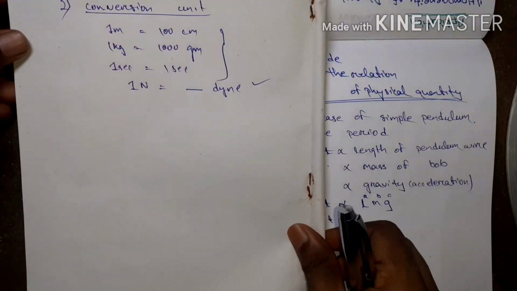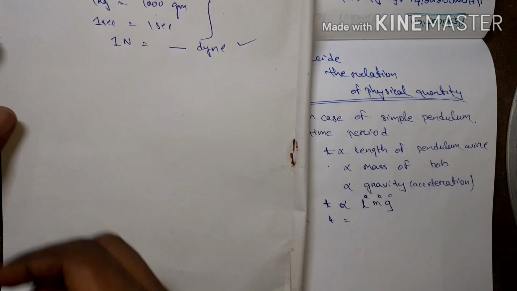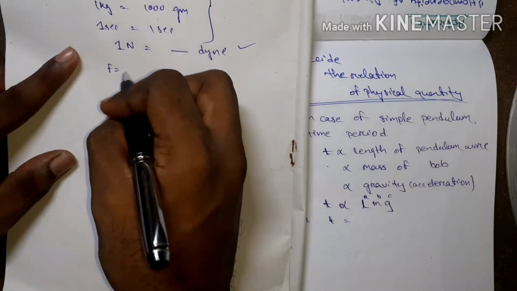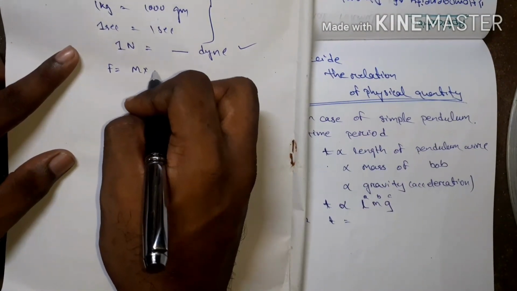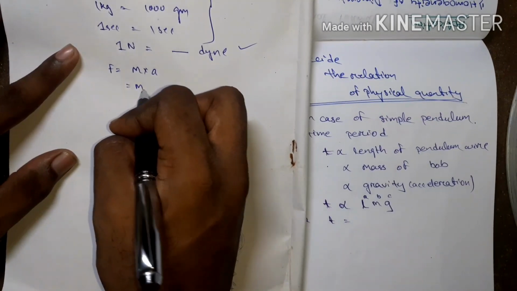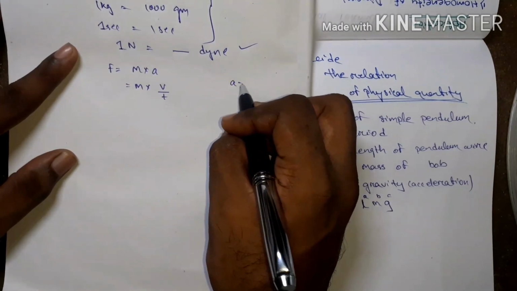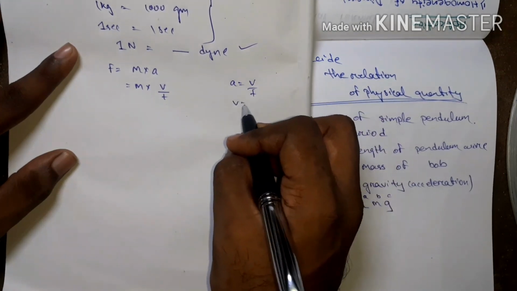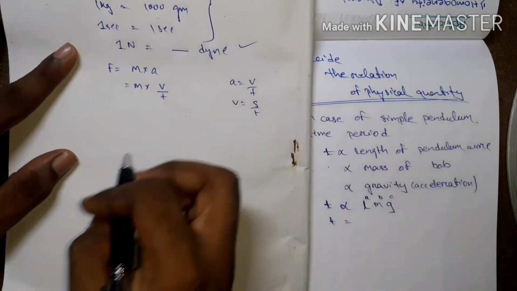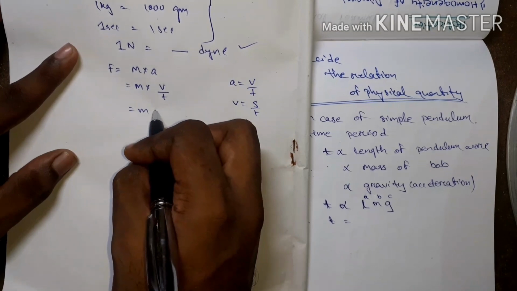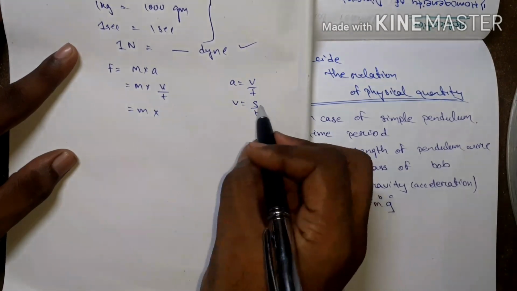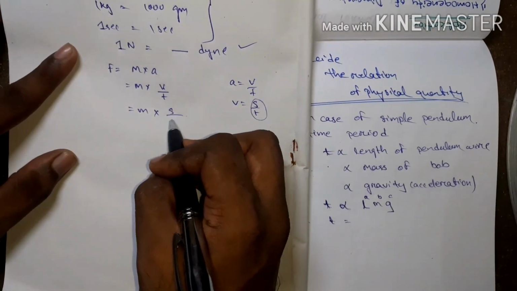Then you know F equal to mass into acceleration. Acceleration equal to velocity by time. Velocity equal to distance by time. Then m into, in place of v, I can put s by t square.